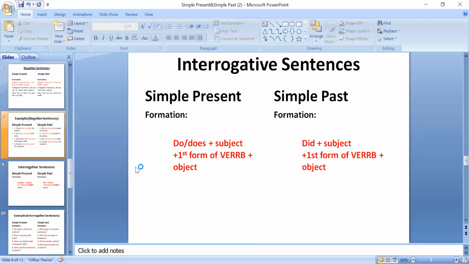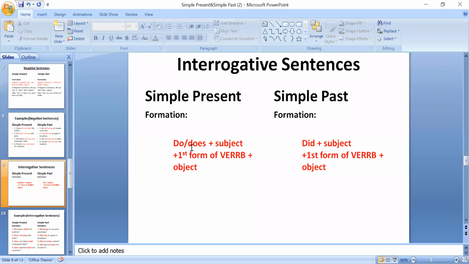You can see helping verb will be in the beginning in interrogative sentences and subject will be later after helping verb. ठीक है? Same is the formation of simple past. Helping verb did will be in the beginning and after that there will be subject. Clear? Then we use first form of verb with do and does and with did.